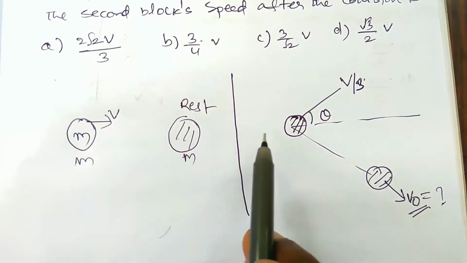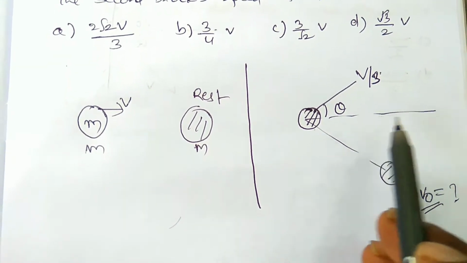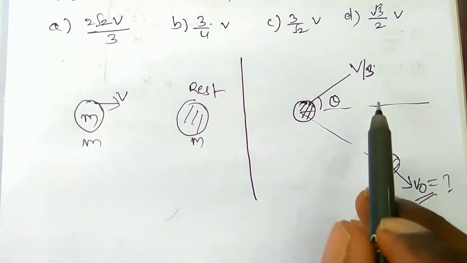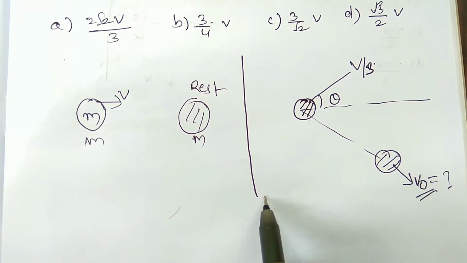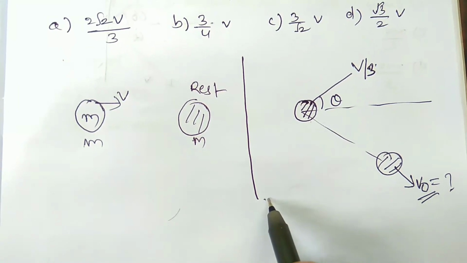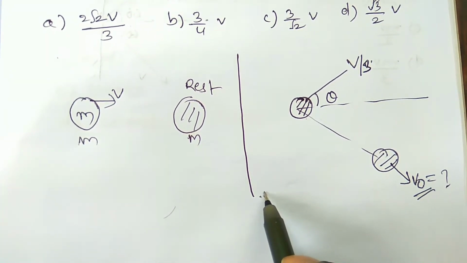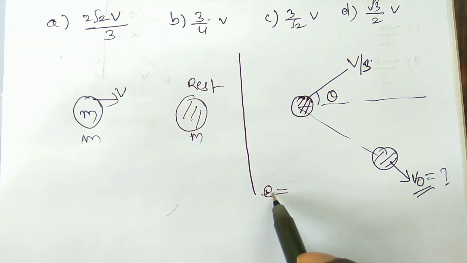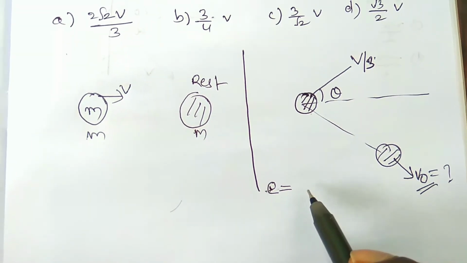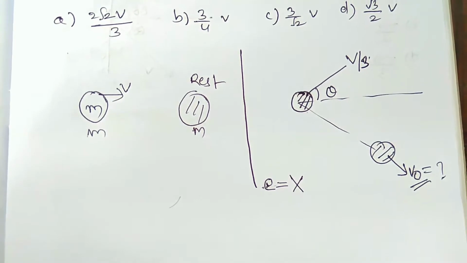So these two bodies are not along the line of impact or line of motion, because the directions of the balls after the collision are different. Hence we cannot find it by the momentum, that is, the coefficient of restitution, velocity of separation over velocity of approach. This is not the right way to find it.